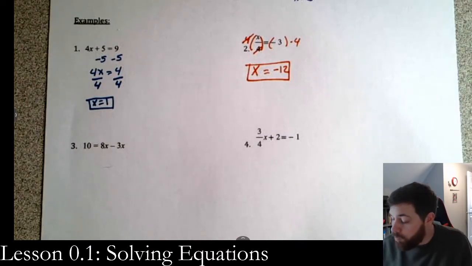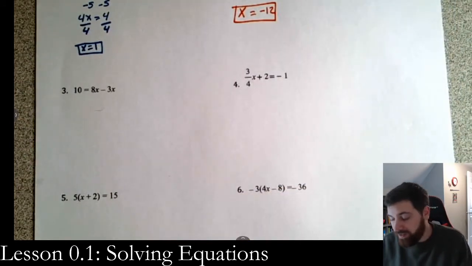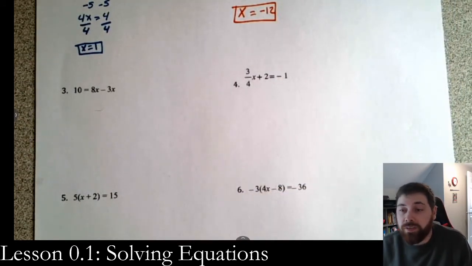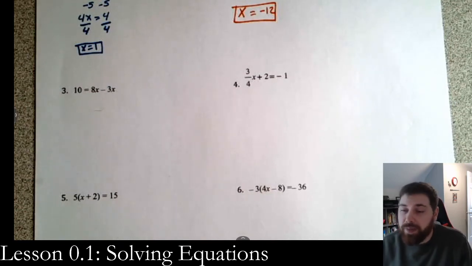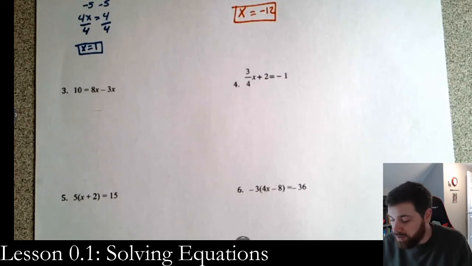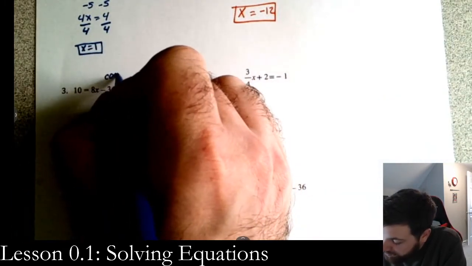All right, one more before I give you a practice one on your own. So number 3 here. We have 10 equals 8x minus 3x. Now, again, you want to look for distribution. Nothing you can do there. And then you want to combine like terms on both sides. So that's what we're going to work on here, is combining like terms.